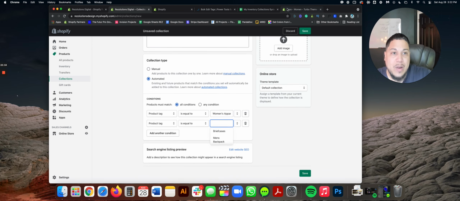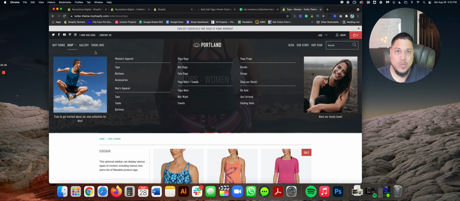So now that we are there, once you have all those collections done, it's time to go to the navigation system and plug them all in, which you can find also in a video that I previously recorded as to how to connect all your collections into the navigation system.